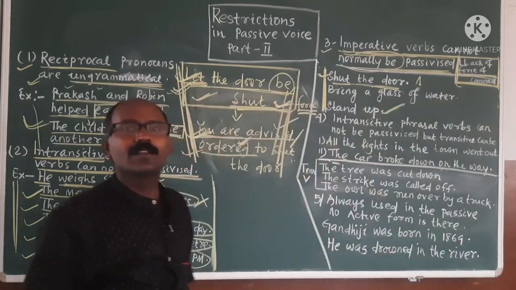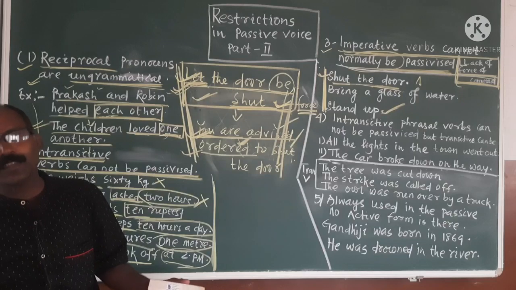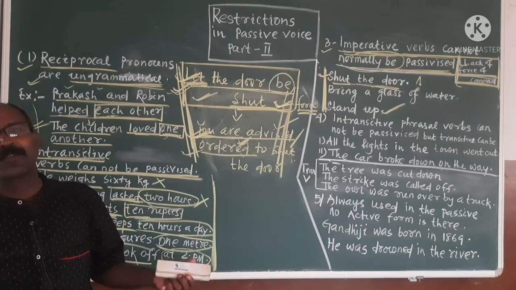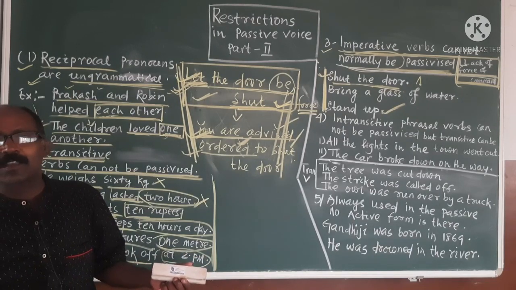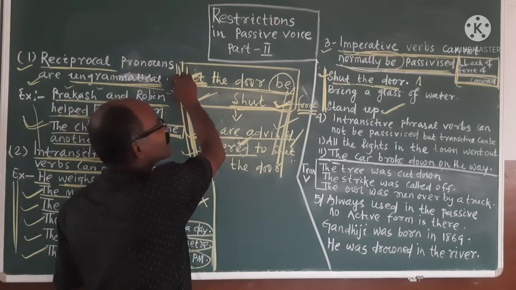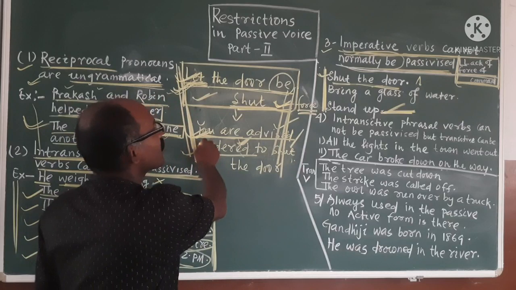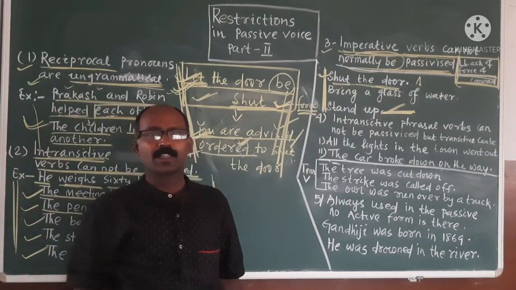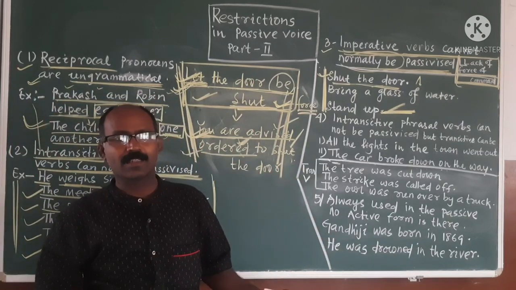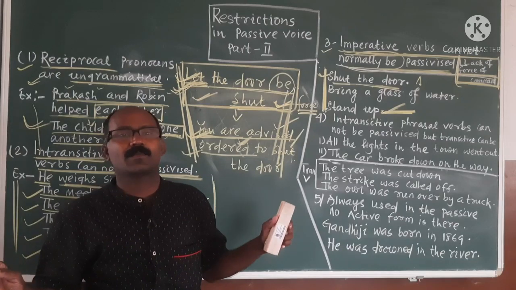Can you tell me? Use "let." Can you do it? "Stand up." Can you make it? No. Here you cannot make it by using "let" because no object is there. So what will you do here? Here you will say, "You are requested to stand up." "You are ordered to stand up," like that. So it is not the normal passive voice.